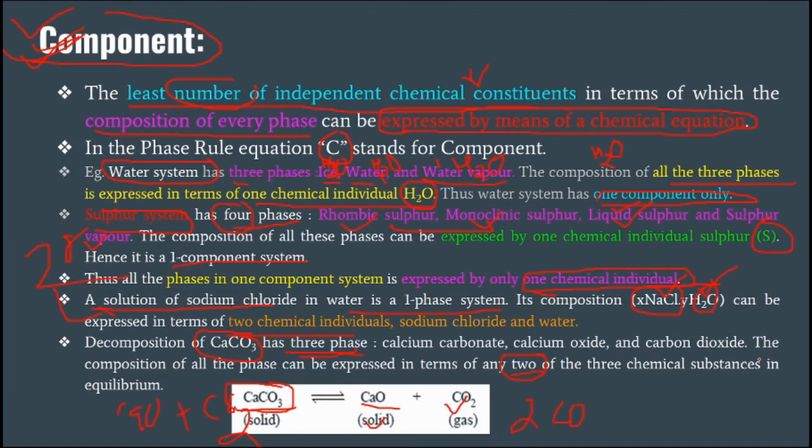When we consider the solution of NaCl, how many chemical constituents are there? NaCl as well as water. So this is a two component system. Is there any third? No. For the decomposition of calcium carbonate, when the whole system is in equilibrium, it can be described by at least two components. Which two? Either calcium carbonate and calcium oxide, or calcium oxide and CO2, or CO2 and calcium carbonate will describe the whole calcium carbonate system. So this is called a component.